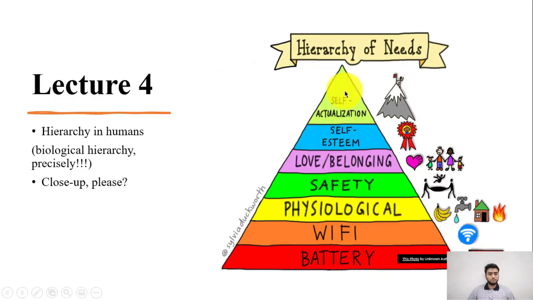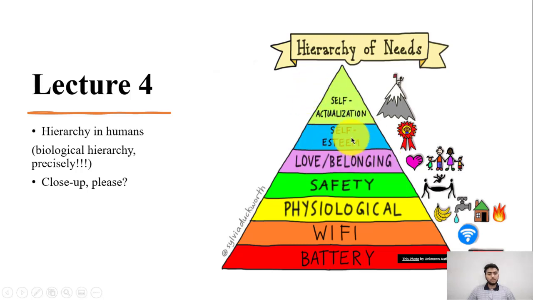So this diagram illustrates that these things are arranged in a hierarchy. Battery and Wi-Fi, these two being the most common ones, and then physiological needs are also to be satisfied, and safety is one thing that an individual needs, and then love or belonging from family and friends.